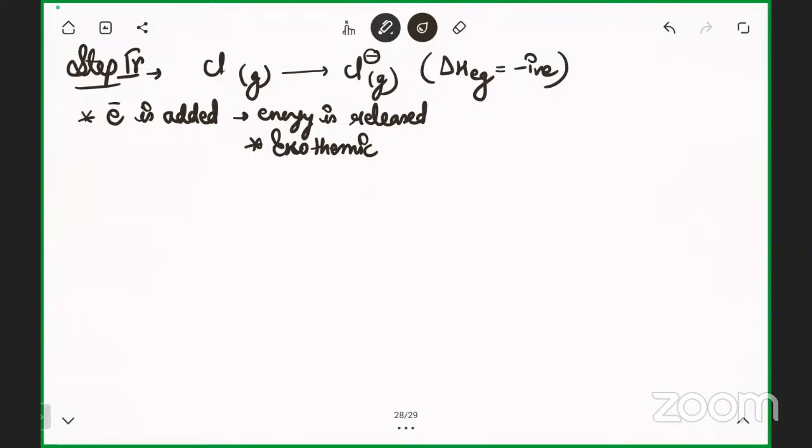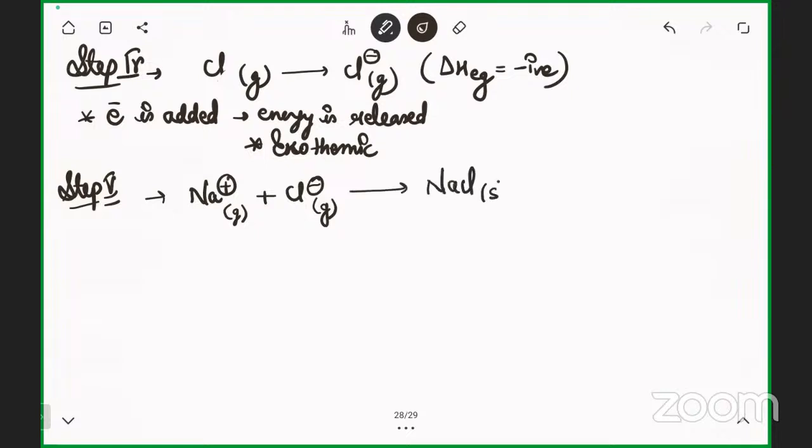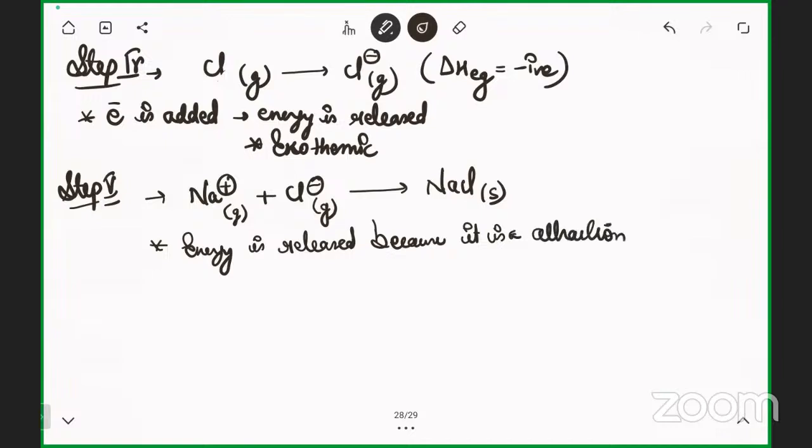Now positive ions and negative ions are formed. Cation and anion are ready. Now talk about the fifth step. Step number 5 is that Na positive will attract Cl negative. They are both in the gaseous form, and then they convert into NaCl solid. In this step, energy is released because it is an attraction force.